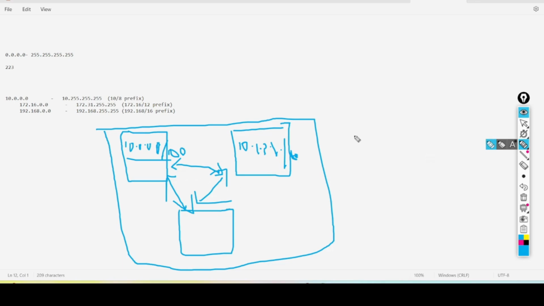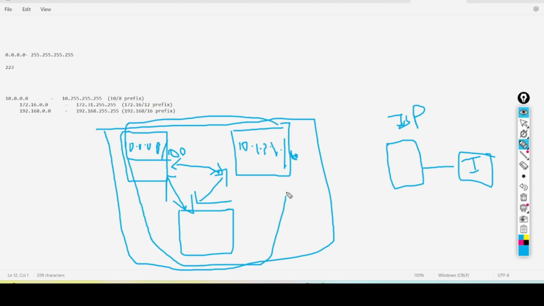Now I want to connect to the internet. How is it going to communicate? Here is the internet, and it provides the public fiber link. This is the ISP. ISP means you can say Airtel or Jio. They provide the network. I have private IPs in the devices. Devices means these offices, but private IPs have no value on the internet, so it will not communicate with the internet.